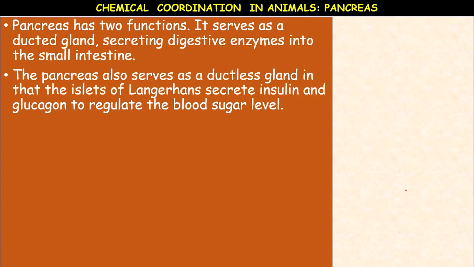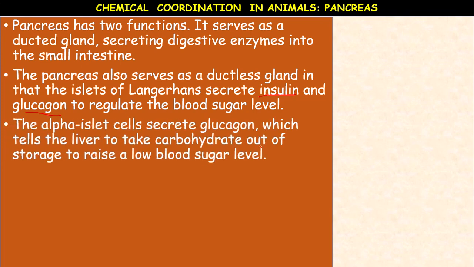into the blood. Okay, the pancreas also serves as a ductless gland, in that the islets of Langerhans are special cells which secrete two important hormones. They are insulin and glucagon. What are the hormones secreted by the pancreas? Insulin and glucagon. They regulate the blood sugar levels. Their actions are equal and opposite.